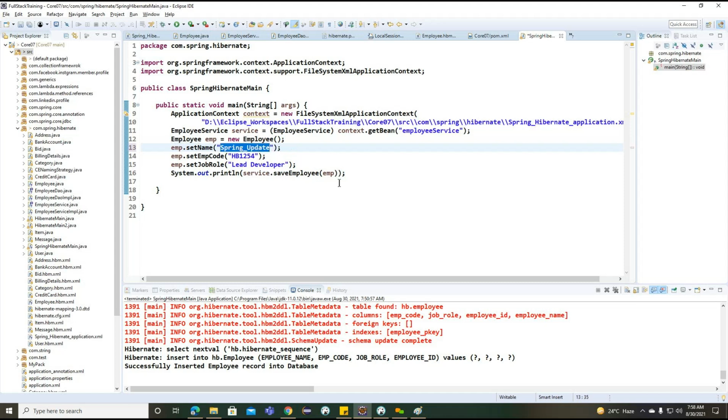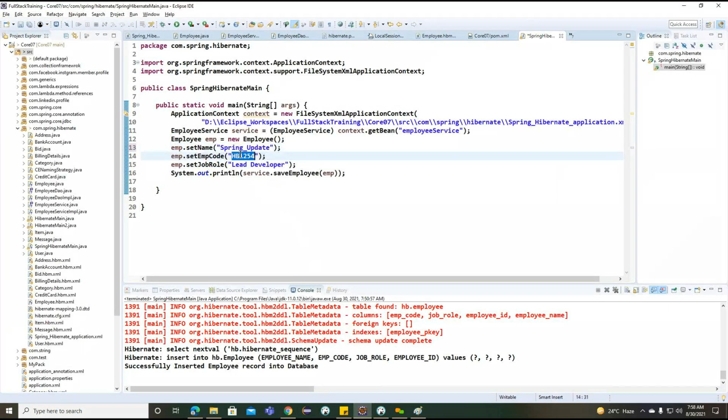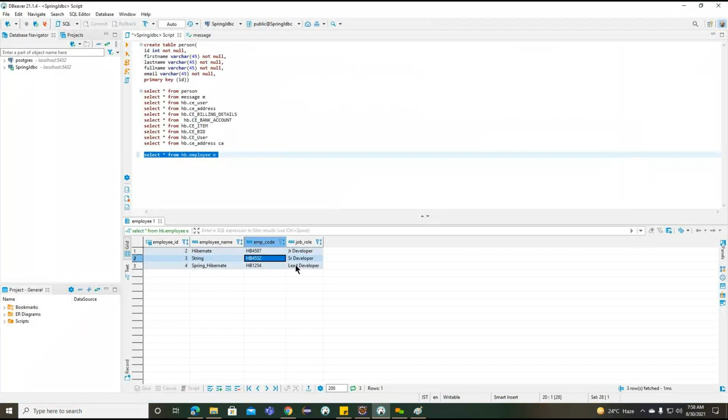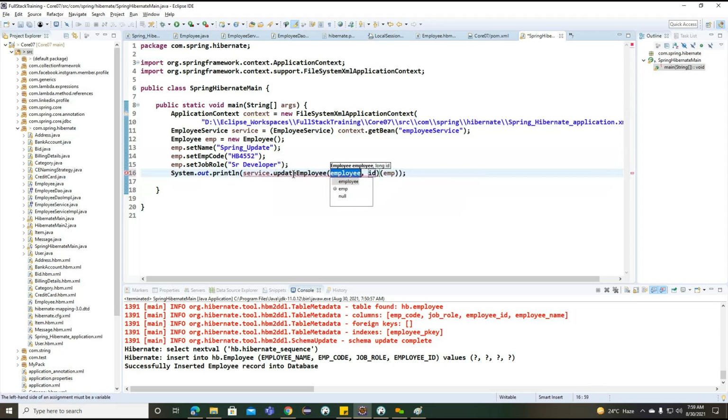Spring update here, only the name I want to update. Remaining everything I want to use, copy, and senior developer. Right, and for the ID we need to specify something.